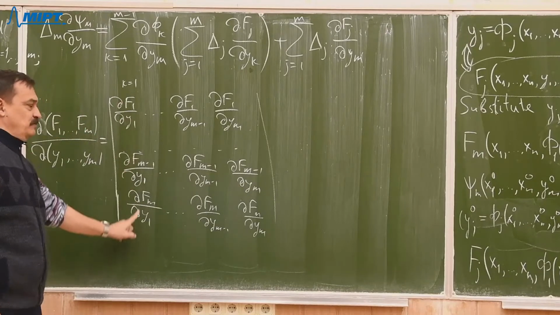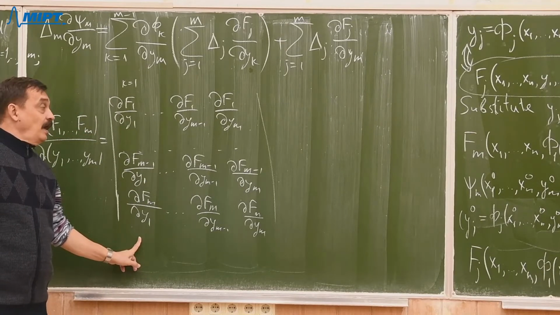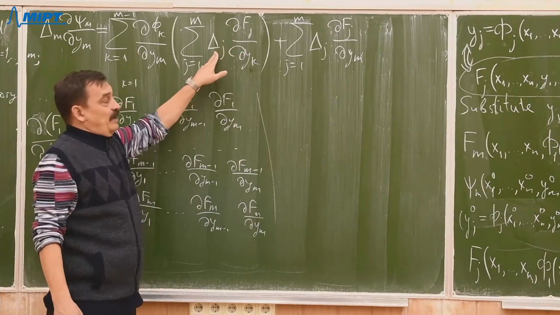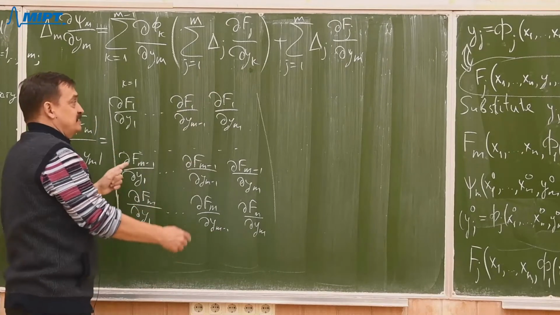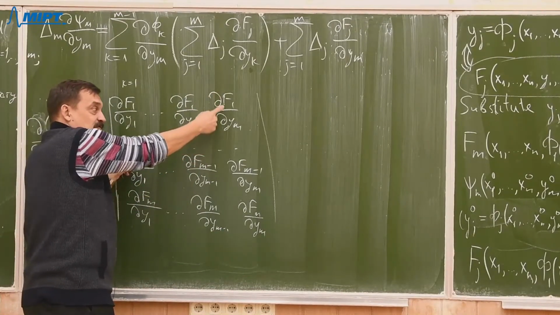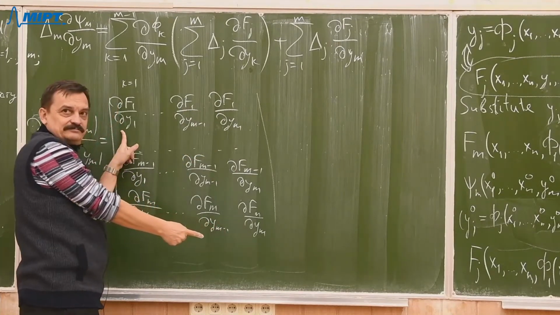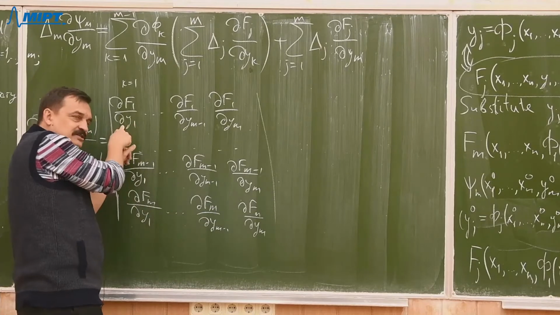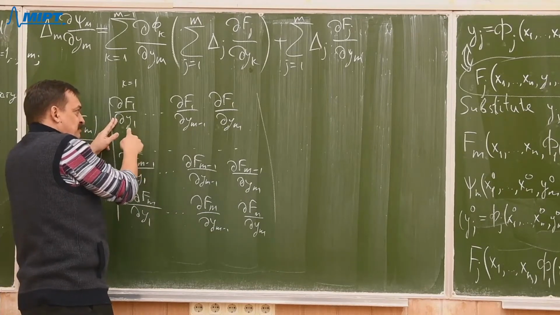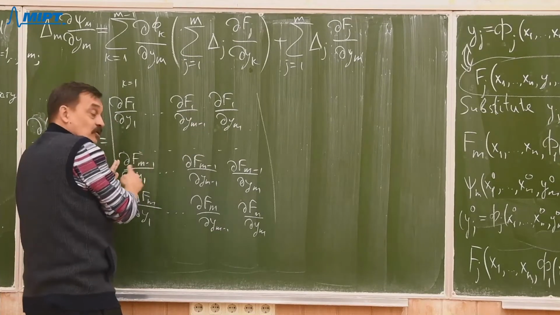These are elements of the first column, right? And we multiply them by delta j's. And delta j's are algebraic complements of the related elements of the last column, right? So we multiply the first element by the algebraic complement of the first element of the last column, and so on.